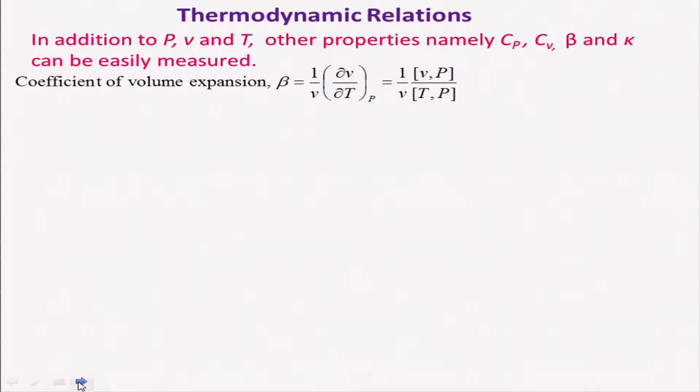We know the coefficient of volume expansion is beta equal to 1 over V times ∂V/∂T at constant pressure. I can write that in Jacobian form as 1 over V times the Jacobian of (V, P) with respect to (T, P), just to convert the partial derivative into Jacobian form.